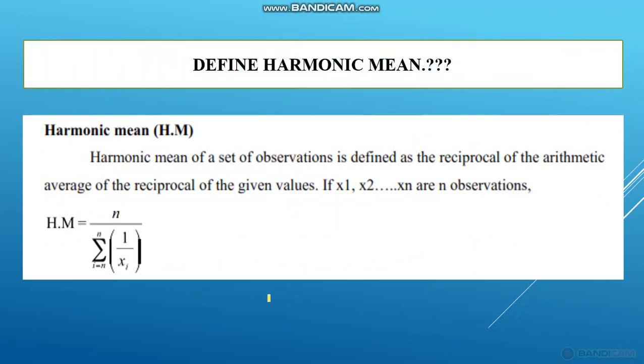Next is define harmonic mean. Harmonic mean is defined as the reciprocal of the arithmetic mean of the reciprocals of the given values. So the formula is this one. HM is equal to n by summation of 1 by xi. So this is the formula.